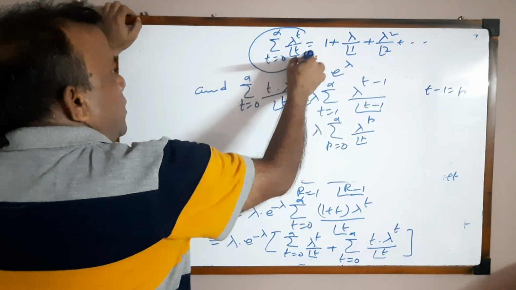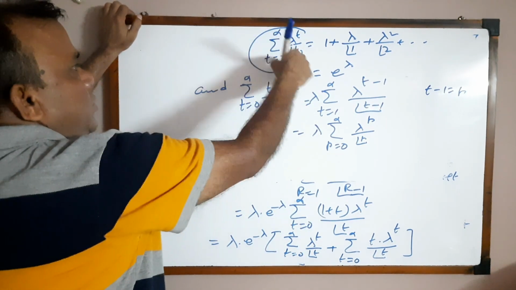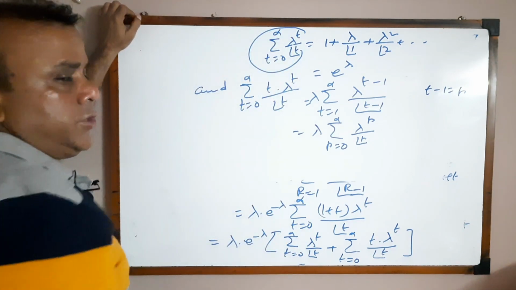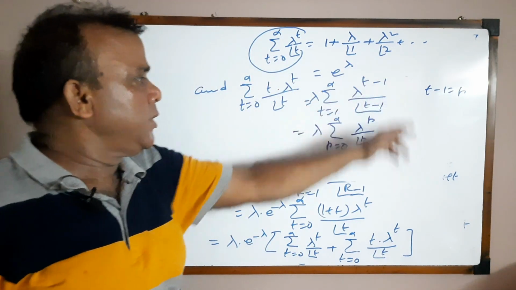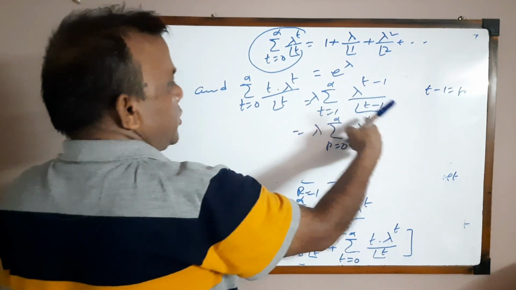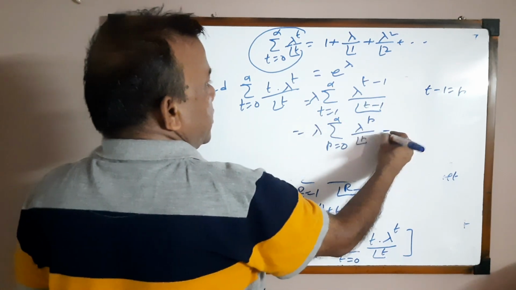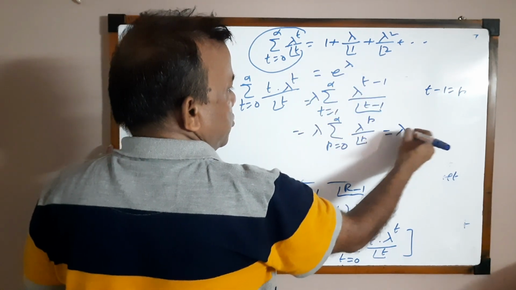Using the result summation t equal to 0 to infinity lambda to the power t by factorial t, which is equal to e to the power lambda, the value of this will be e to the power lambda also.